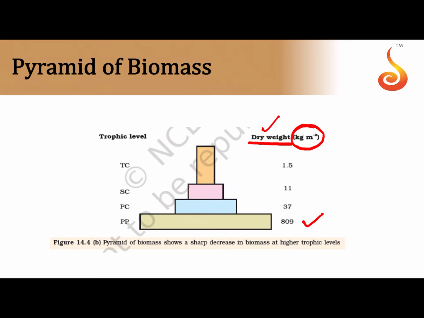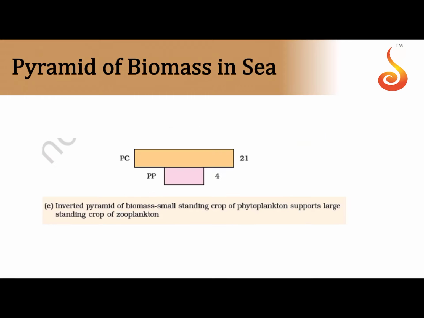Notice how the producers have the highest biomass in comparison to the topmost carnivores or the tertiary carnivores in that particular trophic level. So please remember, each trophic level here is represented in terms of how much organic matter or biomass they store in terms of kg per meter square. Since there is no unit of time over here, it is considered to be primary production, that is the amount of organic matter or biomass produced per unit area in terms of kg per meter square.